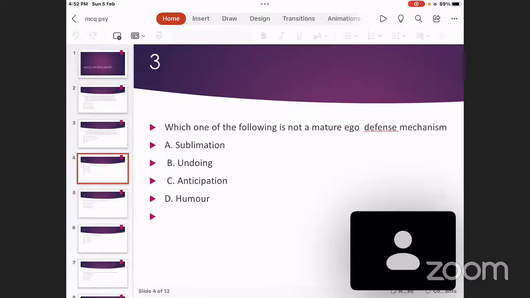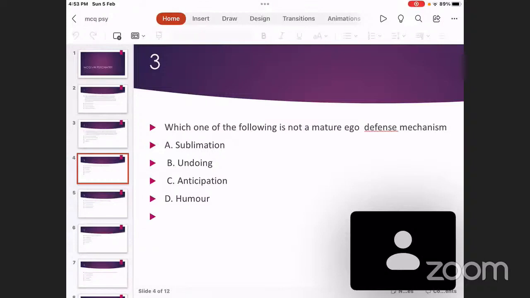So among these things, undoing, choice number B, is not a mature defense mechanism. So the answer to this question is B, that is undoing. Undoing is a defense mechanism which is seen in illnesses like obsessive compulsive disorders. I shall explain what the mature defense mechanisms are, with some examples for you to understand.